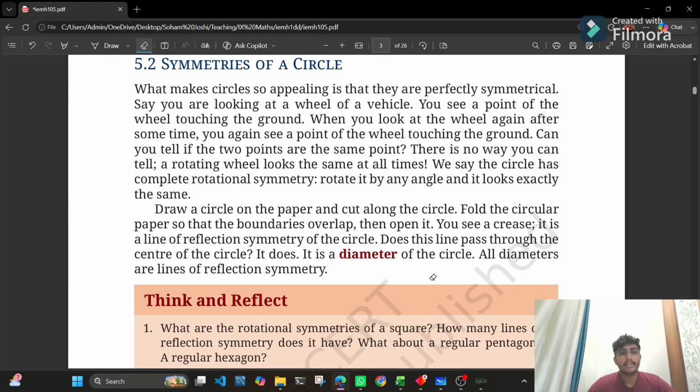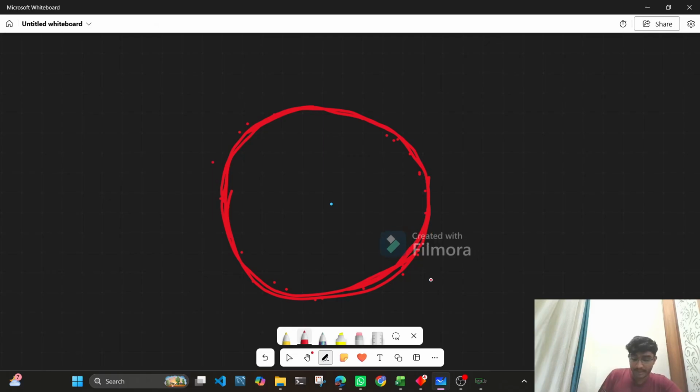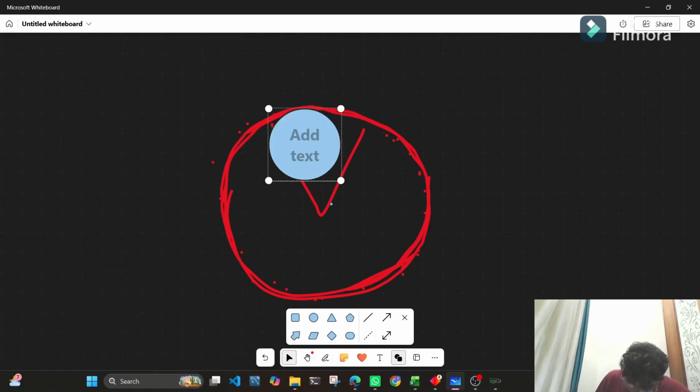ठीक है. Next is symmetries of circle. So basically you can see that a circle follows a symmetry. हर point equal है. ऐसा कुछ नहीं है कि अभी I am not able to make a proper circle. That is okay. But we can make a circle as well here.